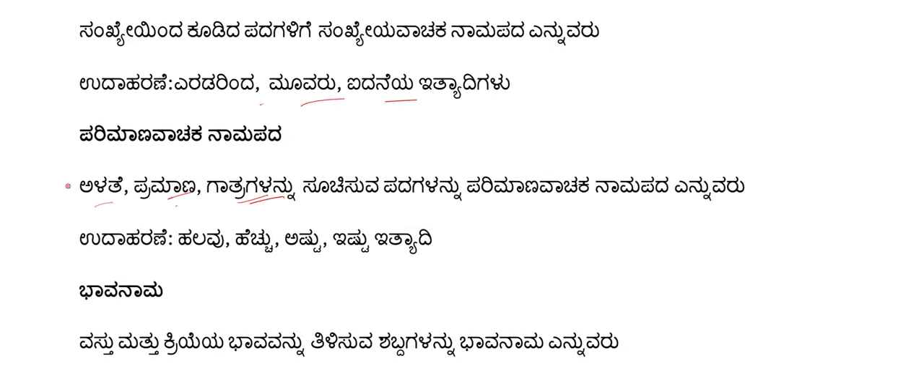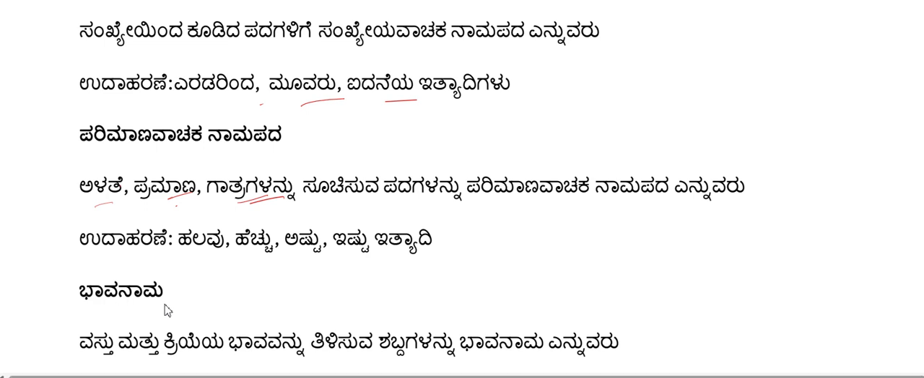Gatra is size. So examples: halavu. Halavu means many. You're talking about the quantity there. Many. Halavu is pramana, the quantity you're describing. Hechchu, again, more. This is also quantity. Ashtu, ishtu. All these mean quantity. So all these come under Parimanavachaka.